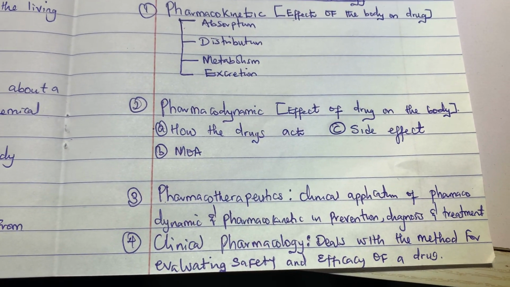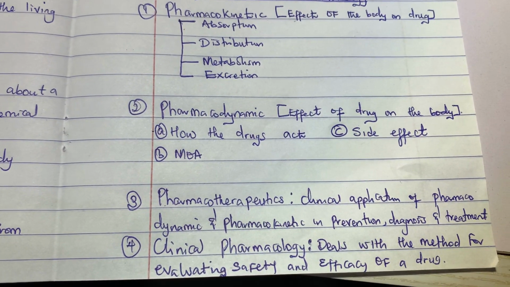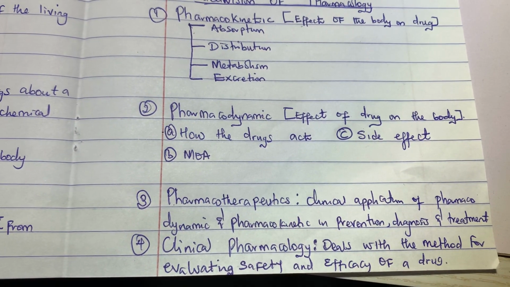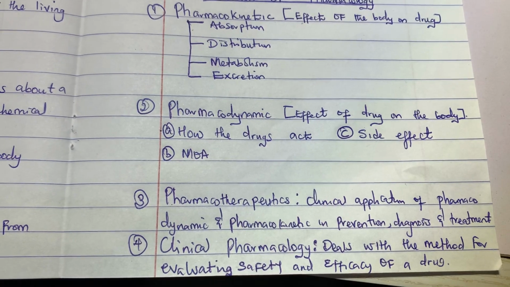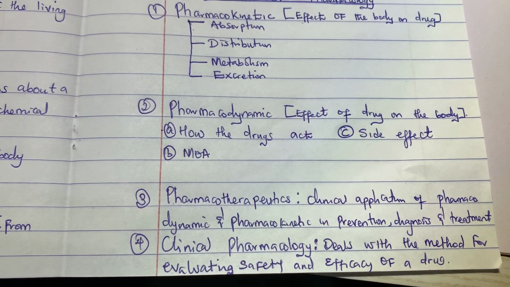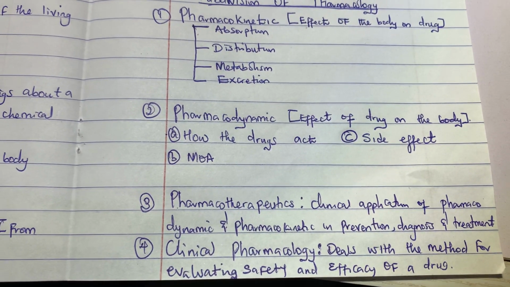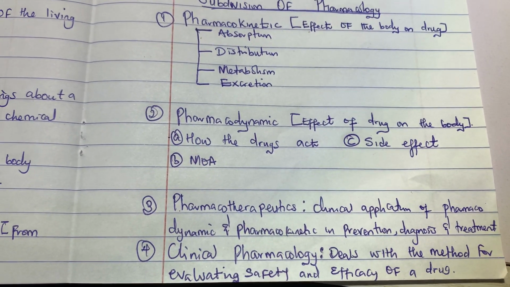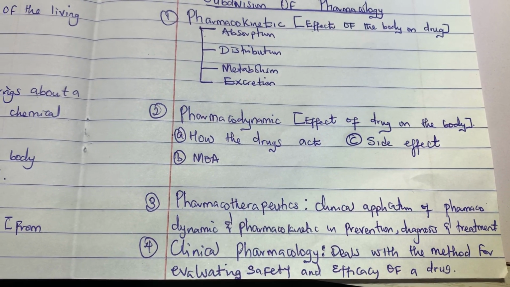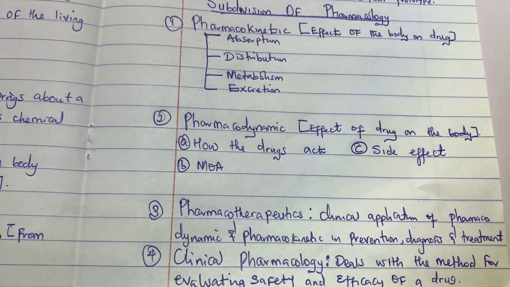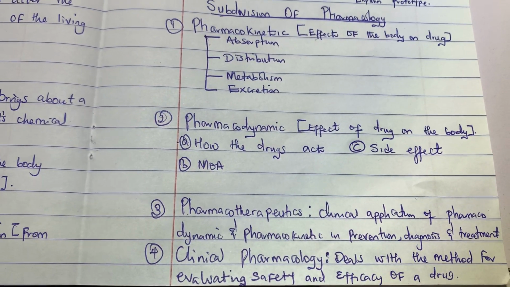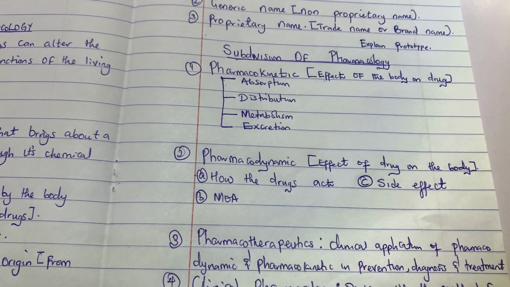Next, clinical pharmacology. Clinical pharmacology deals with the methods of evaluating the safety and efficacy of a drug. Before a drug enters the market, it has to be evaluated to see if it is safe and if it is actually potent. The methods used to evaluate the safety and efficacy of a drug are what we refer to as clinical pharmacology. So these are the four divisions of pharmacology.